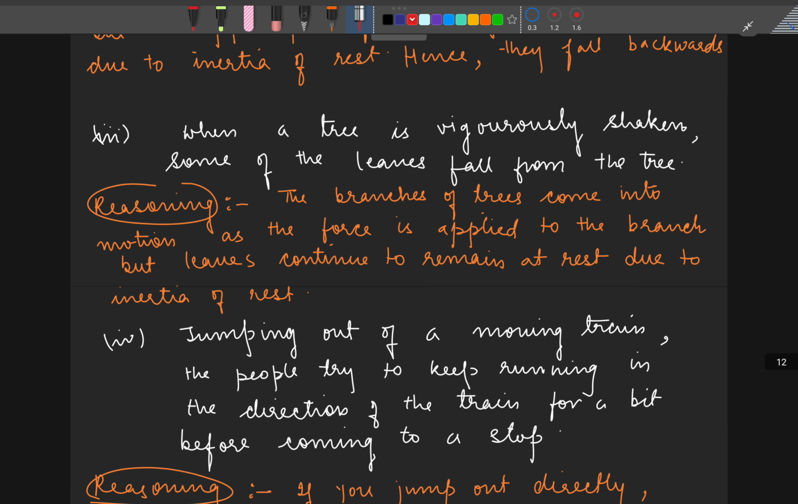Again, another example, when a tree is vigorously shaken, some of the leaves fall down. Why? Same logic. The branches of the tree come into motion, but the leaves continue to be at rest, right? So the external force that you are applying to the branches changes their state and they come to motion. The leaves continue to be at rest, and that's why they tend to fall down, right?